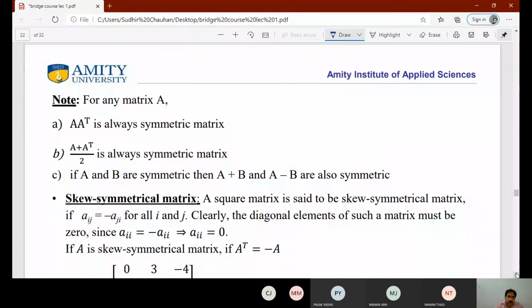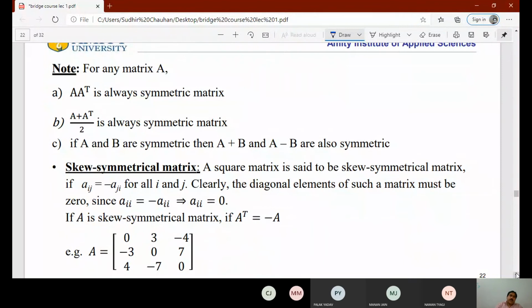Now for symmetric matrices, we have some properties. A into A transpose is always a symmetric matrix. A plus A transpose upon 2 is always a symmetric matrix. And if A and B are symmetric matrices, then A plus B and A minus B are also symmetric matrices.